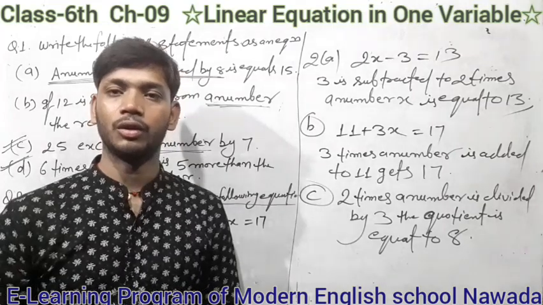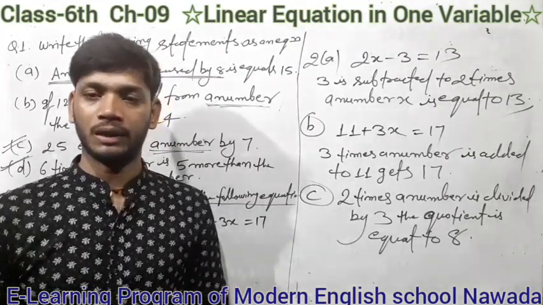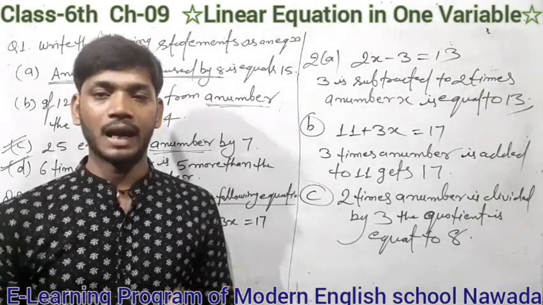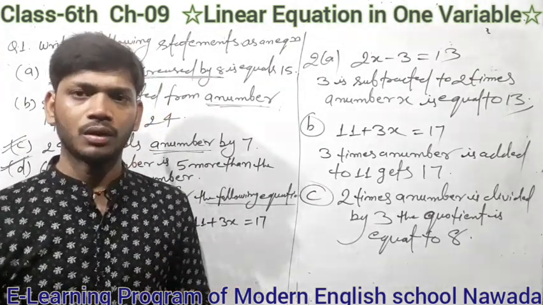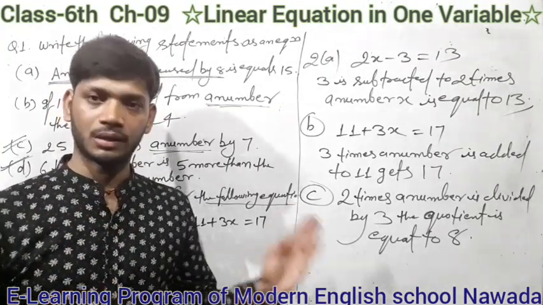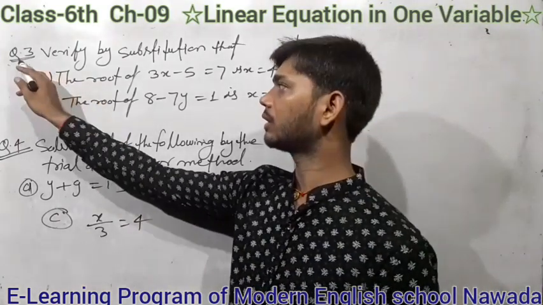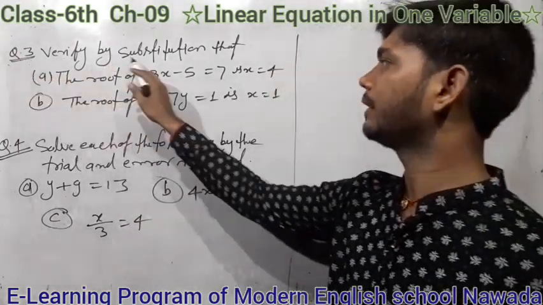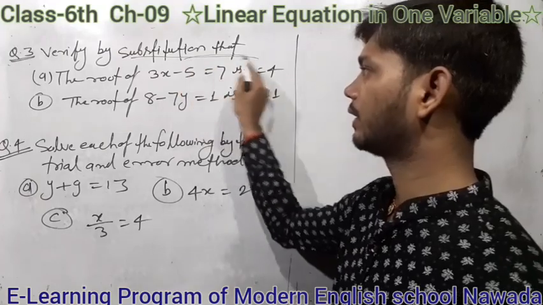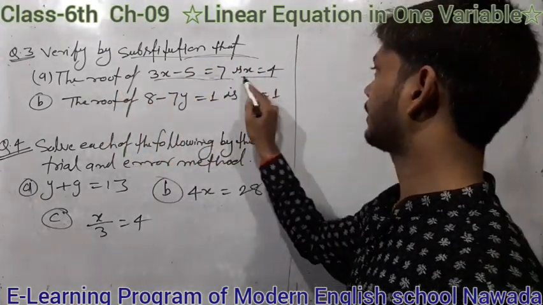Similarly, students, you can solve the questions given in your exercise 9A of our survival book. Now students, here 2 more questions are given, and now also discuss that question. Here question number 3, verify by the substitution that the root of this equation is x equal to 4.